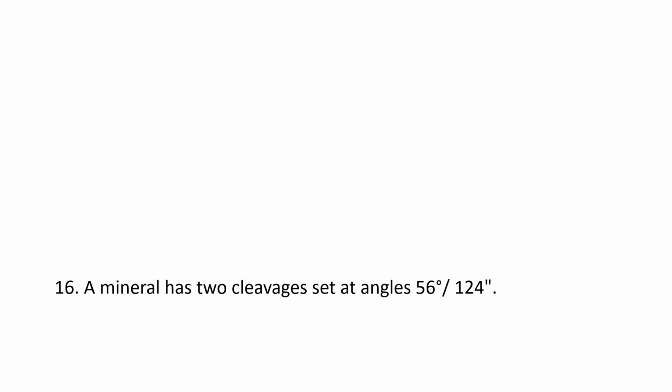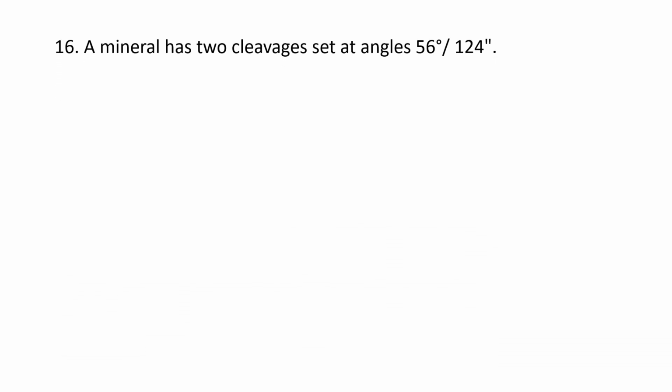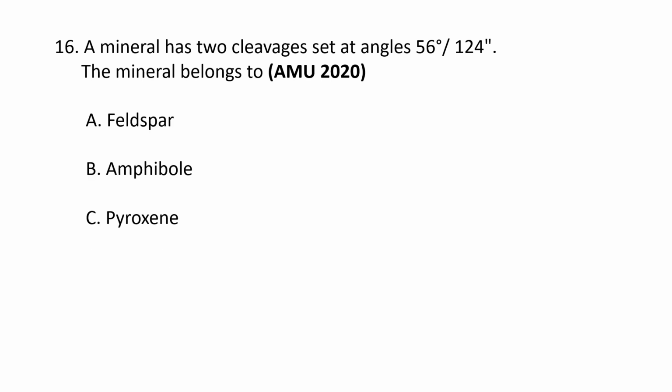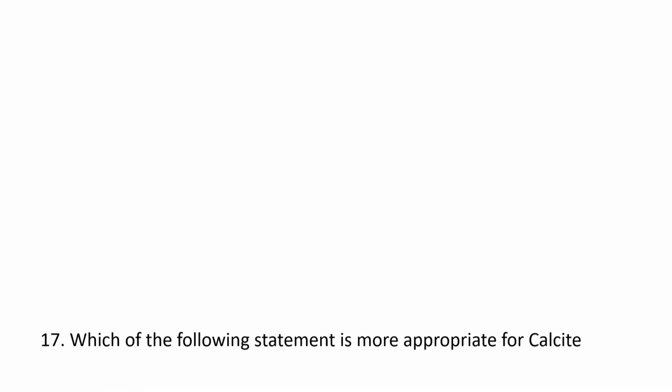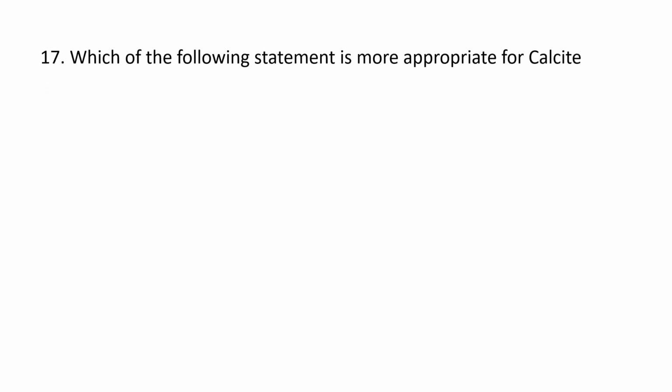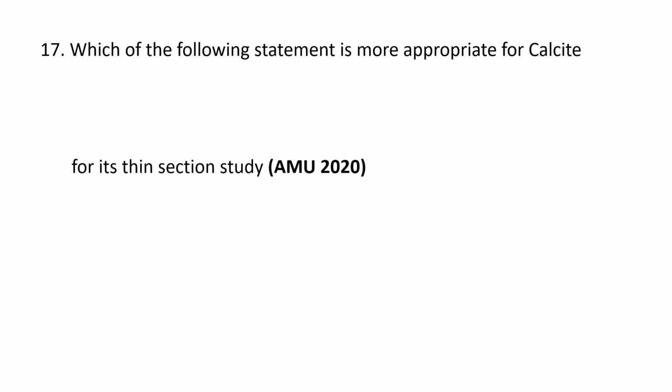Next question. A mineral has two cleavages set at angles of 56 and 124. Then the mineral belongs to A. Feldspar, B. Amphibole, C. Pyroxene, D. Olivine. The correct option goes as B. Amphibole. Amphibole has cleavages that set at angles of 56 and 124, whereas pyroxenes have cleavage angles set at 87 and 93. So the correct option goes as B. Amphibole.